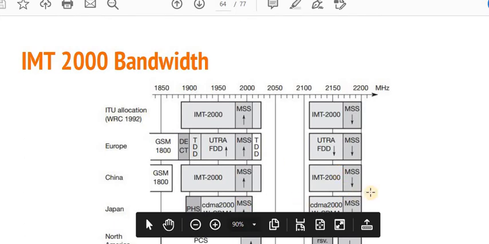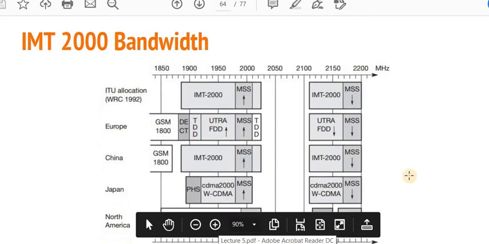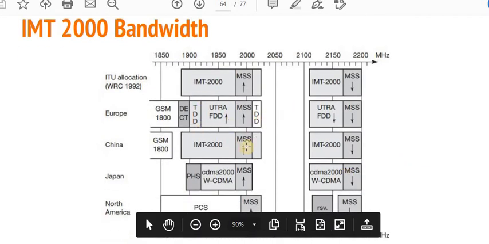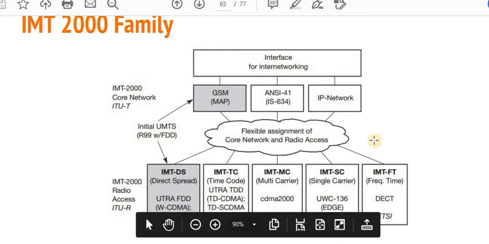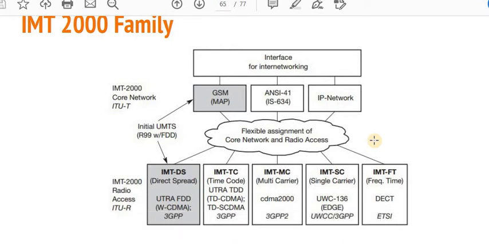So that is all about the standards regarding the IMT 2000 bandwidth. Different countries use different bandwidths in order to provide services to the users: Europe, China and Japan, North America. The IMT 2000 family is actually a standard. There is an interface for inter-networking, meaning we perform the radio communication by using the air interface, in which the radio transmission is propagated.